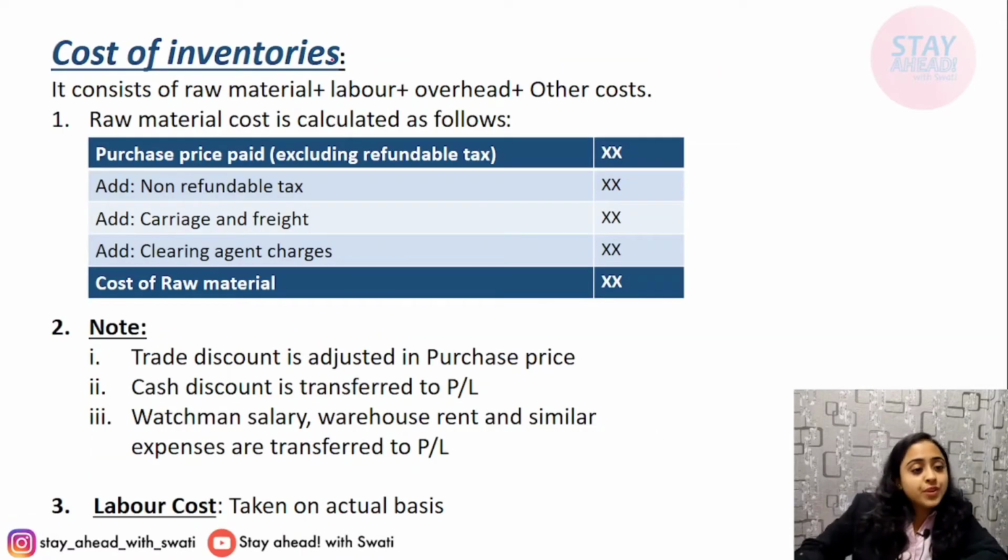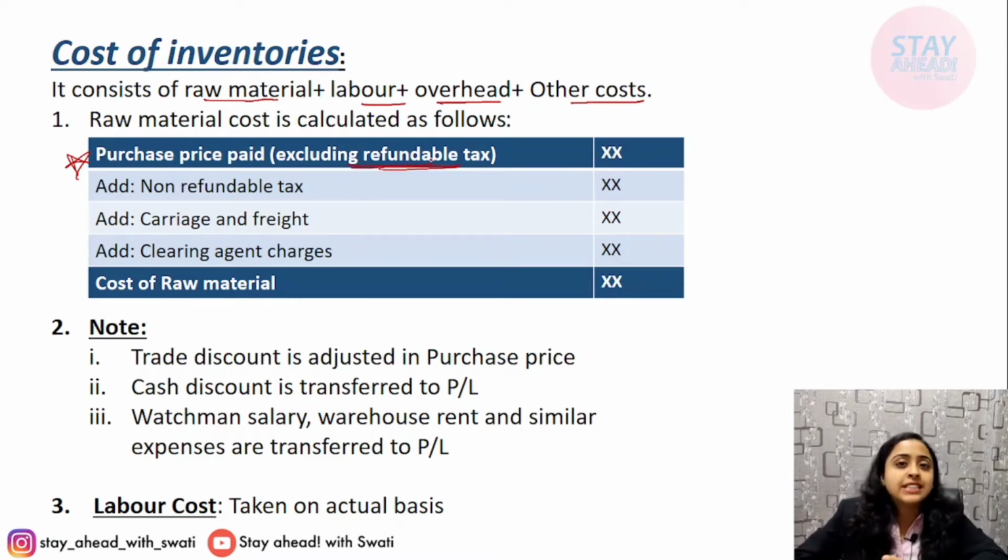Next, cost of inventory means raw material plus labor plus overhead and other cost. Raw material cost is calculated as follows. First and foremost and very important thing, the purchase price is paid excluding refundable taxes, any GST, import etc. If it's there and it is refundable, that you will get input of it and you will get it refunded, you will get it set off with another liability, then this needs to be deducted, this needs to be excluded from the purchase price.